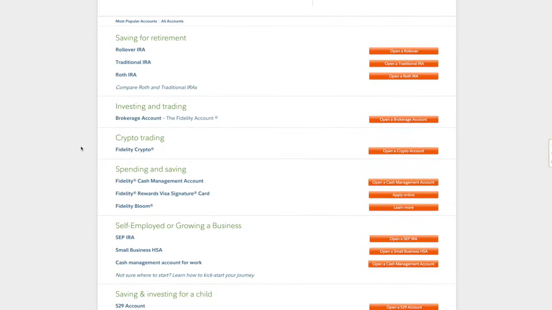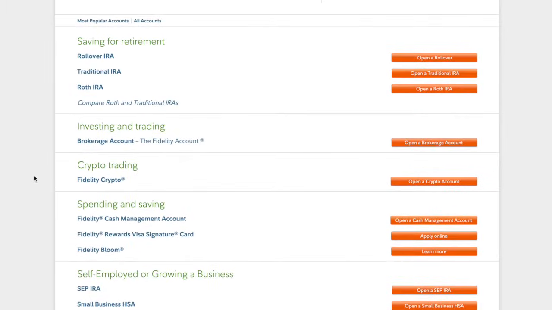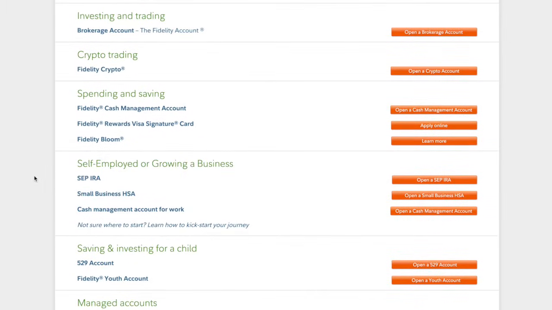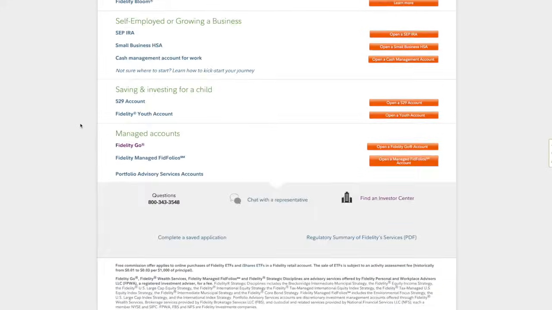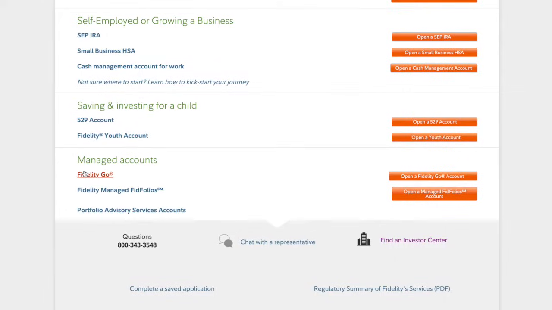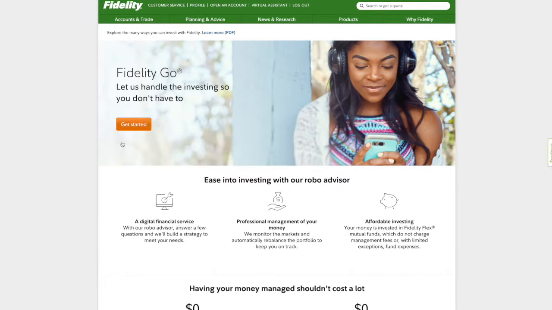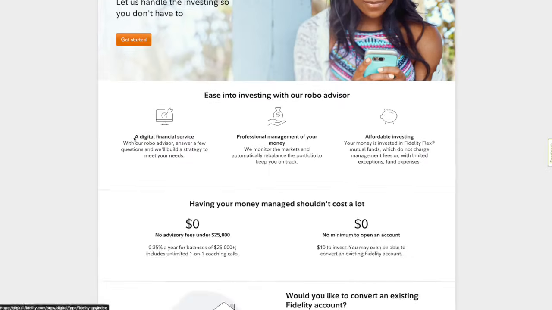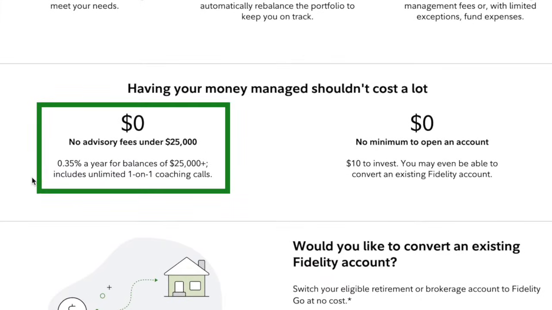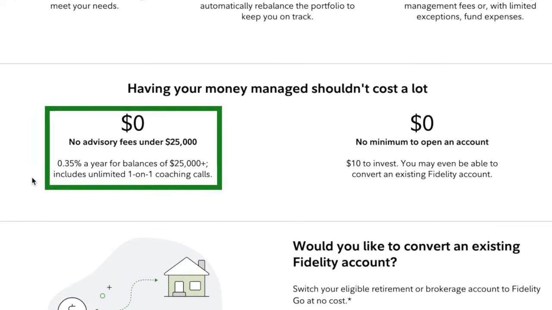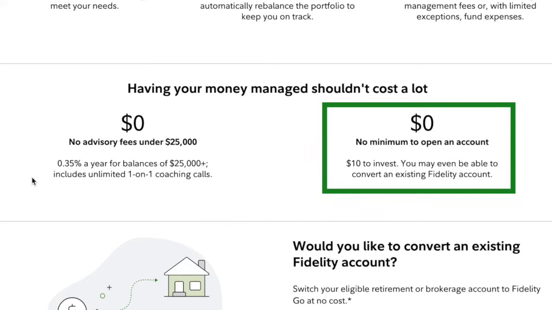As you can see, some of the accounts are for retirement, typical investing, crypto, savings, if you're self-employed, investing for a child, and even the different ways they can manage your account if need be. The first way is Fidelity Go, which is basically a robo-advisor that can manage all of it for you at a much lower cost than a traditional financial advisor. In fact, if you have less than $25,000 invested, then you pay no fees at all, and then after that it becomes 0.35% a year. It also includes unlimited one-on-one coaching calls and has no minimum requirements to get started.